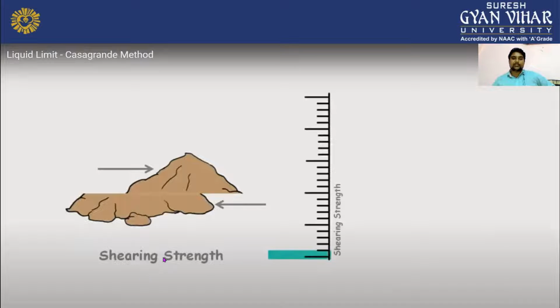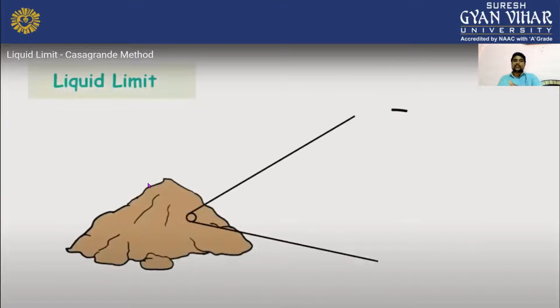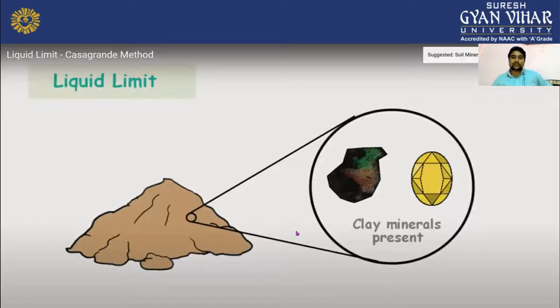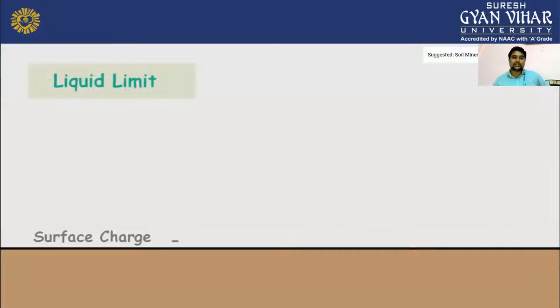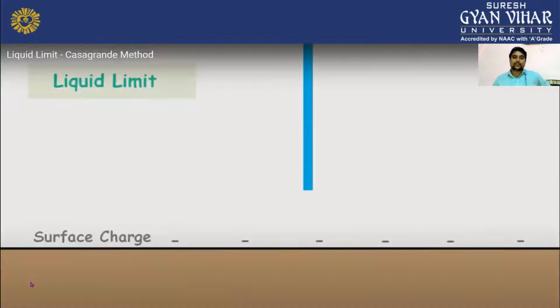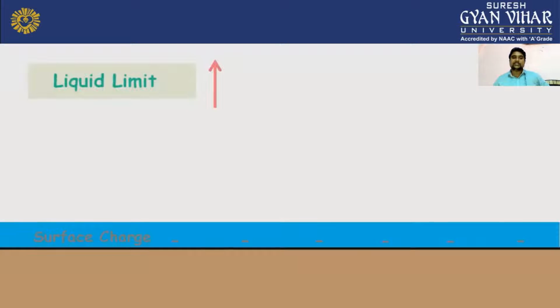And here we will also see what the shear strength of soil is, which can slide here by 1 to 1. And now clay minerals are present in the liquid limit. We determine it for those soils where these clay minerals are available. Now you can see here how the surface of the soil changes, and here you can see the water table and how it will increase here.